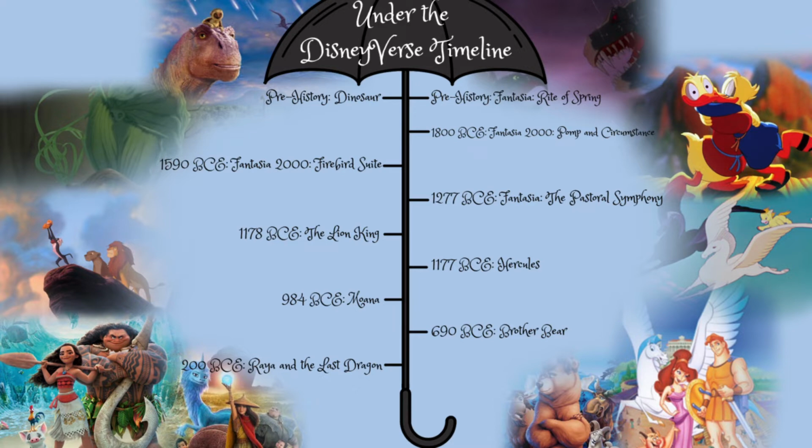The ways we find out the time period for each entity will differ depending on the context of the subject. Some properties will be studied based on real-world historical cues, whereas others will be based on when the source material is set or was published. If you think any of the placements in this timeline are wrong, feel free to comment and the timeline can always be amended. This entry contains spoilers for all segments for Fantasia, The Lion King, Hercules, Fantasia 2000, Dinosaur, Brother Bear, Moana, and Raya and the Last Dragon.